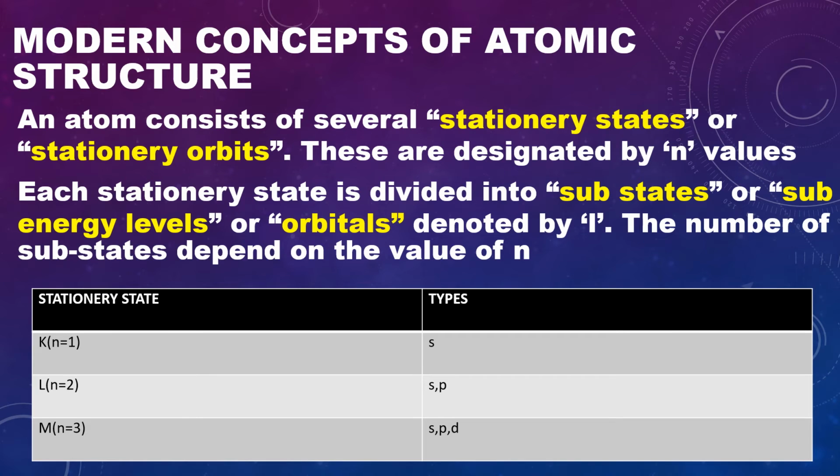Children, now tell me, what is the fourth shell and how many substates are there in the fourth shell? Fourth shell is N shell and it consists of four substates s, p, d and f. These designations are based on the symbols given to spectral series in the atomic spectra.